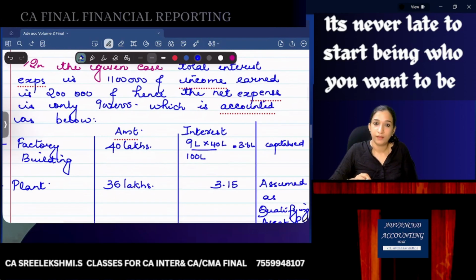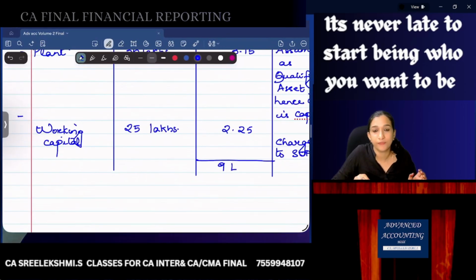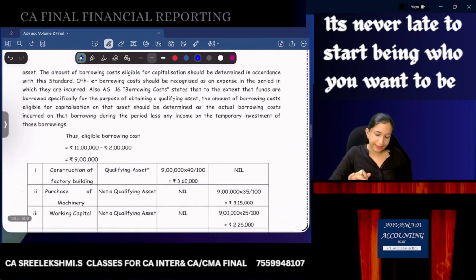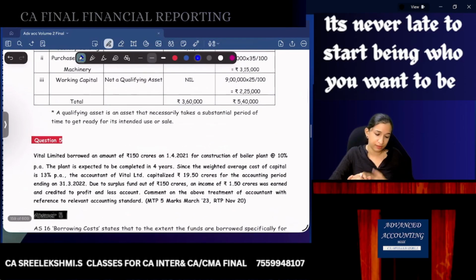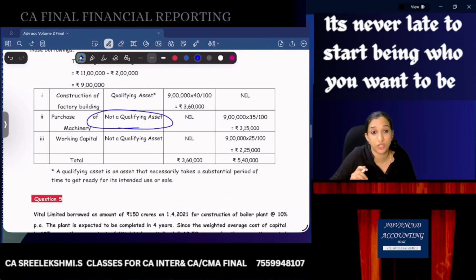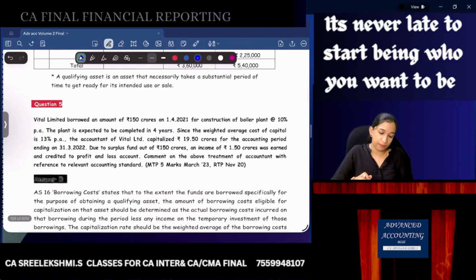Are you clear with this? Are you okay? Shall we move on? Then next, same thing. Here, in the answer, plant and machinery is assumed as not a qualifying asset, but you can also assume it as a qualifying asset. Then question number 5.